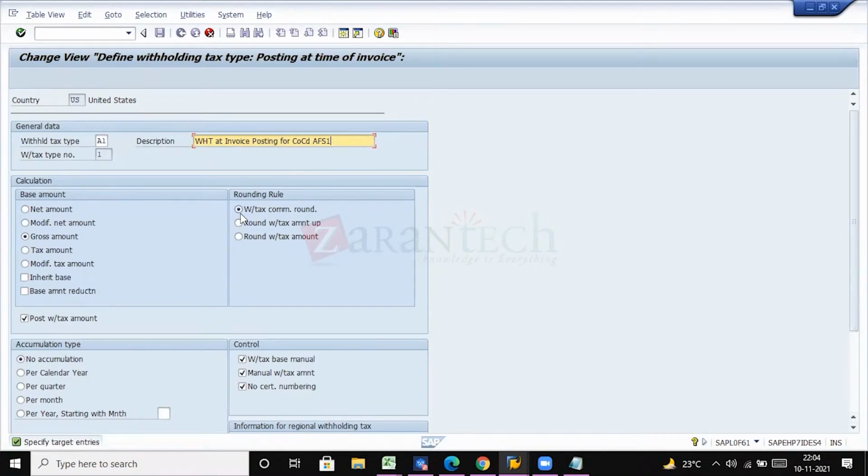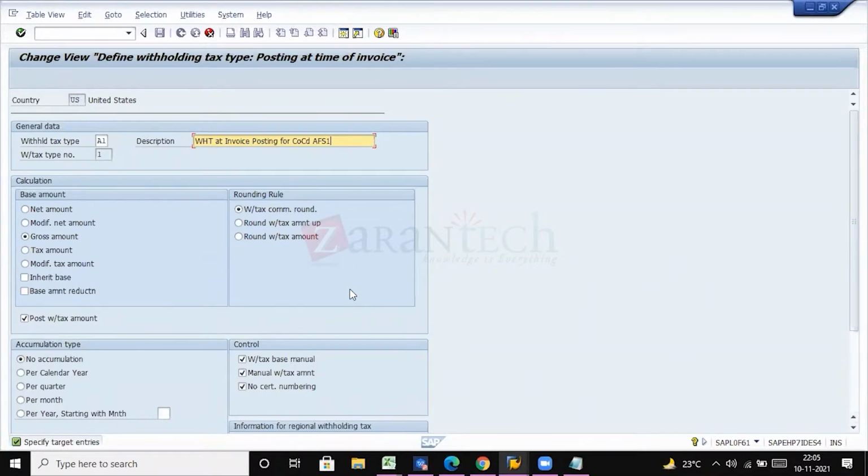In case we are giving gross, for example, let's say our invoice is ₹100 and VAT is 10. Then first it will calculate VAT, that is it will deduct the VAT out of 100. Then it comes to 90 and on that 90 the system will calculate withholding tax. Whereas if we are giving gross, then on 100 it will calculate it.